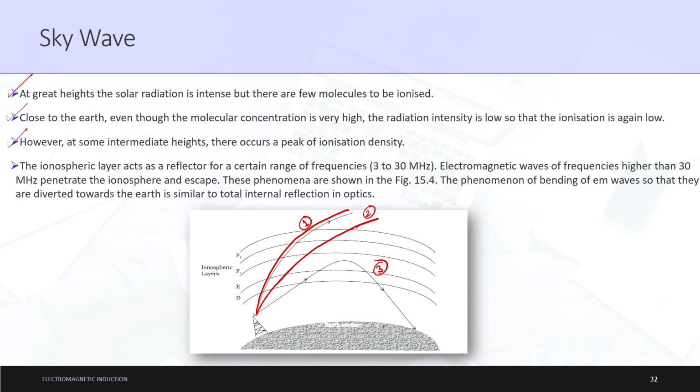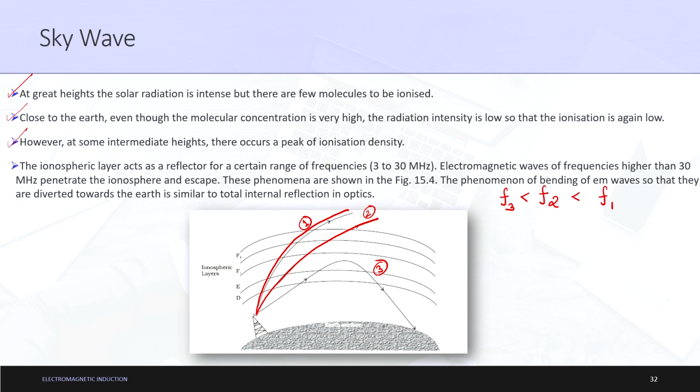From my perception, wave number 2 has a lesser frequency than wave number 1, and wave number 3 has a lesser frequency than both number 2 and number 1.